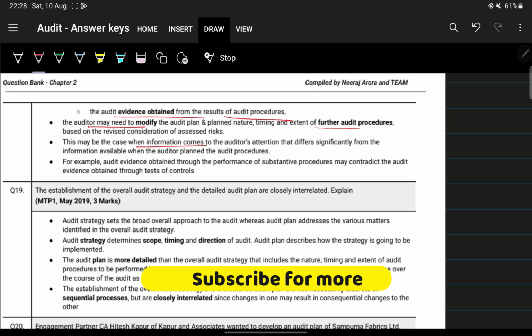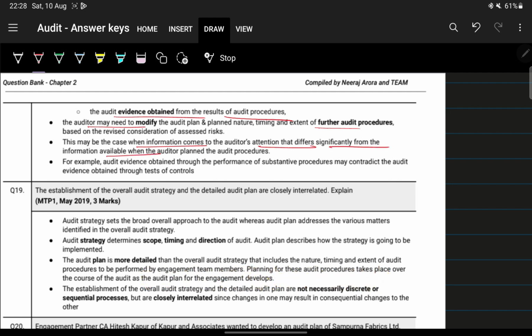Next: this may be the case when information comes to the attention which differs significantly from the information that was available when the auditor planned the audit procedures.